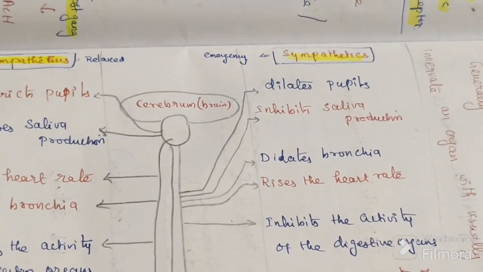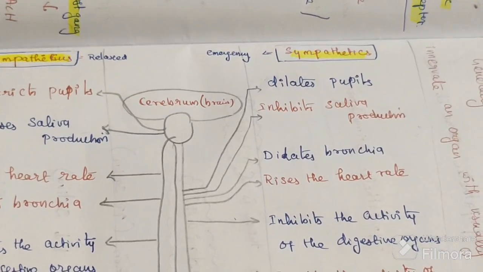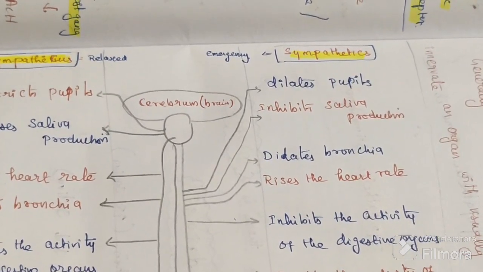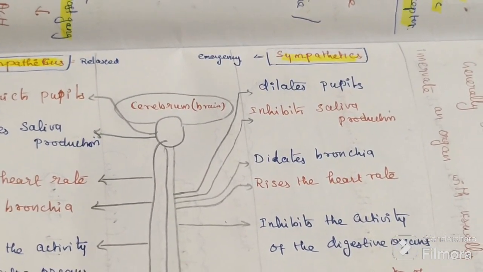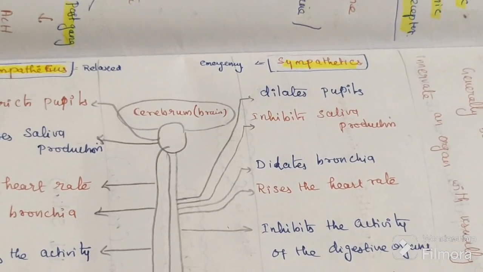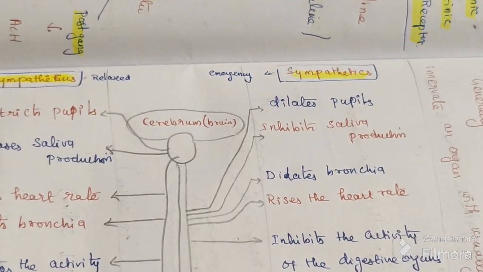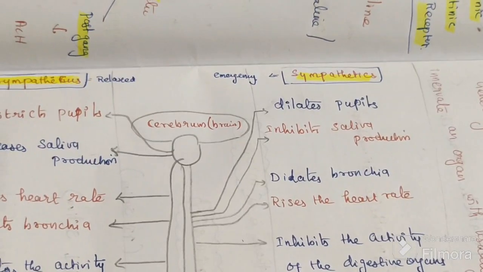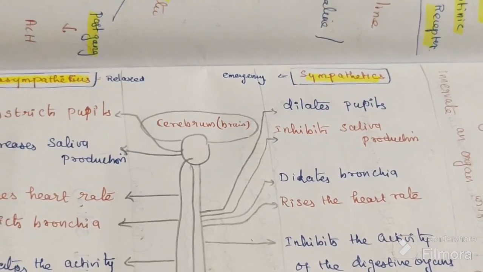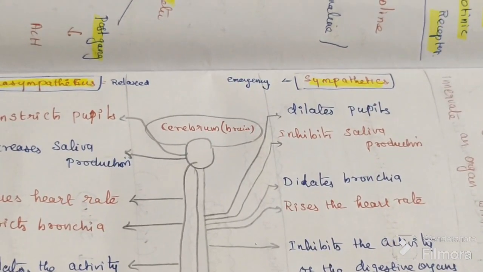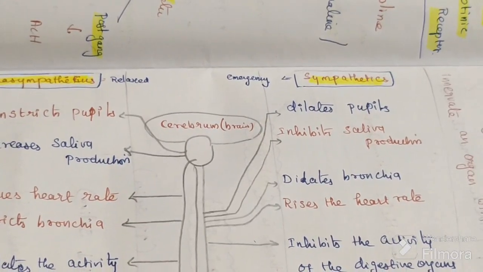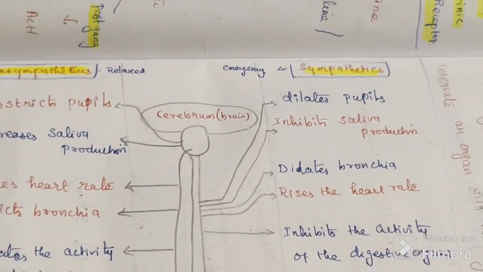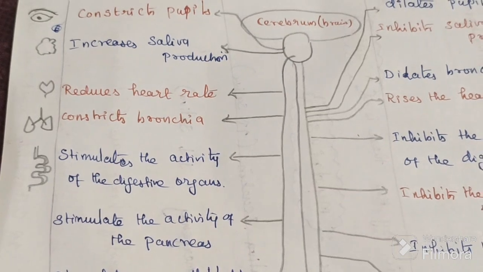Contractility, heart rate and velocity, everything will increase at that time of emergency. In normal time it is less or normal only, but in emergency condition it increases.